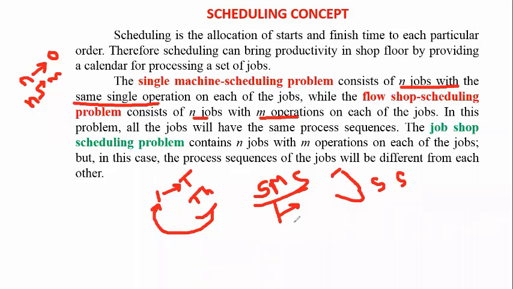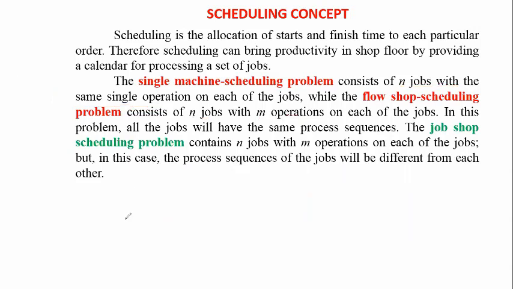It may be either turning or threading, whatever it may be, one job, one operation. In job shop scheduling, we perform various, different operations on the same job. For example, for one job we do the facing operation, threading operation, turning operation, knurling operation, and so on, on the same machine, sorry, on the same job.